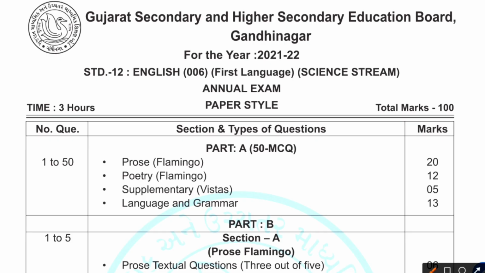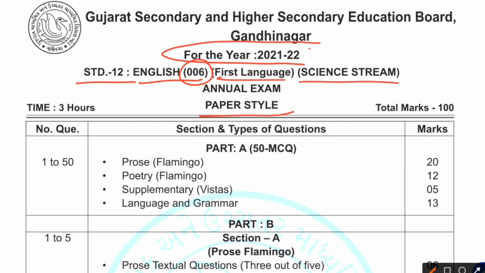So dear students, this is the paper style for the students of class 12 English. Subject code is 006, first language, and for the science stream, remember, for the academic year 2021-22 for the board examination. So here we go, that is first part A, 50 MCQs. From the prose Flamingo you are going to receive 20 marks MCQs.